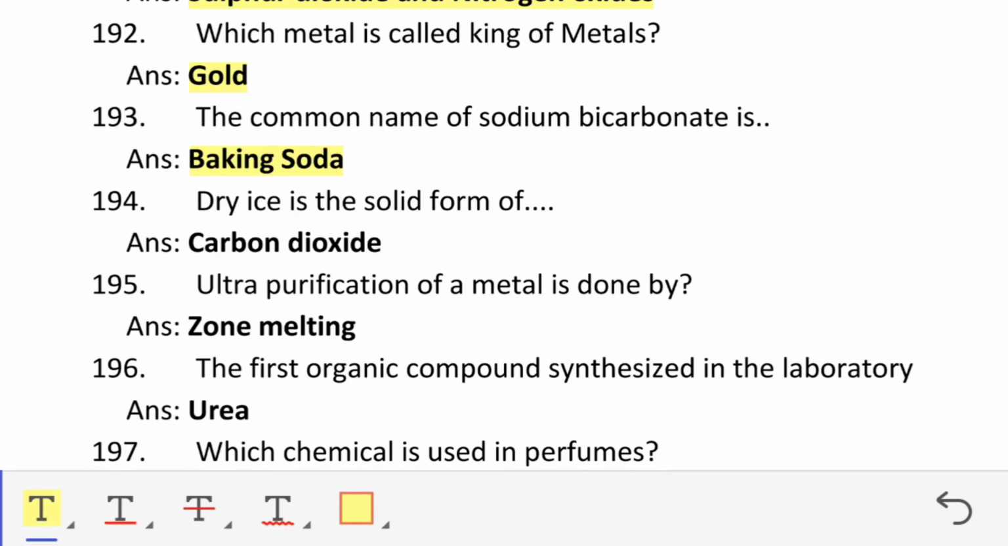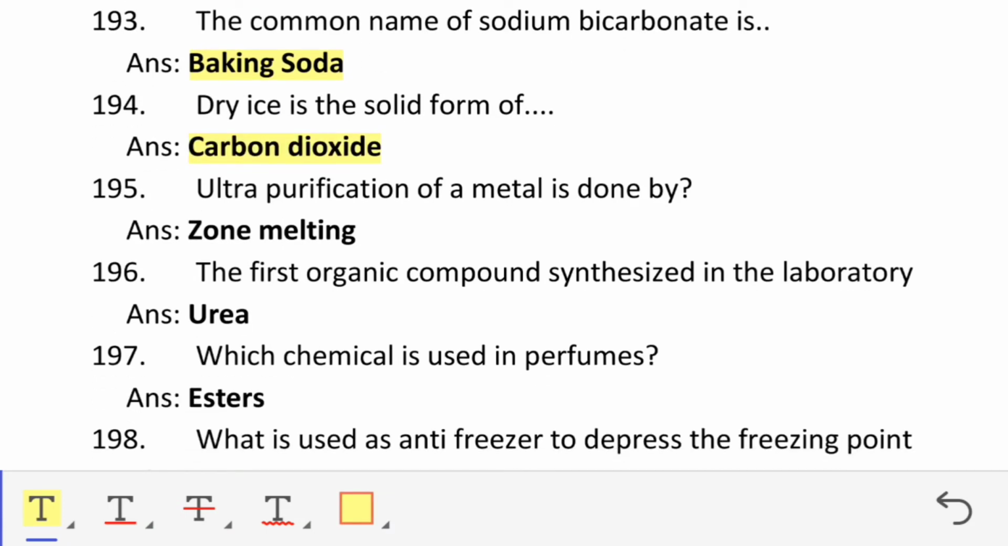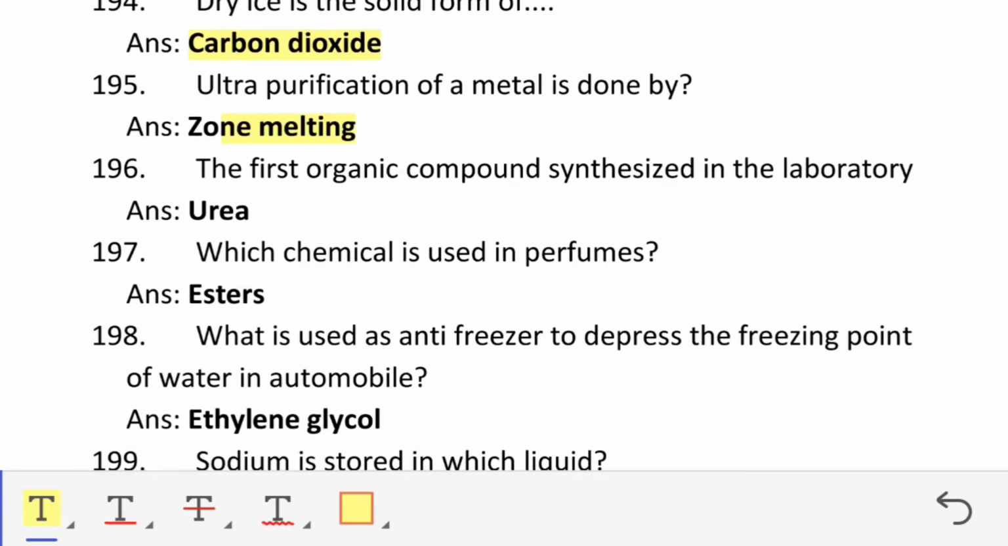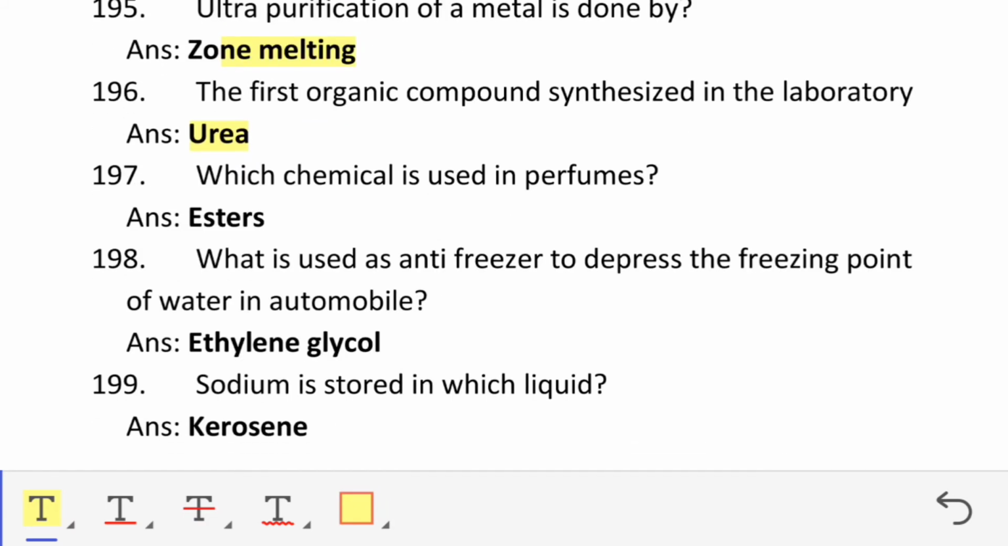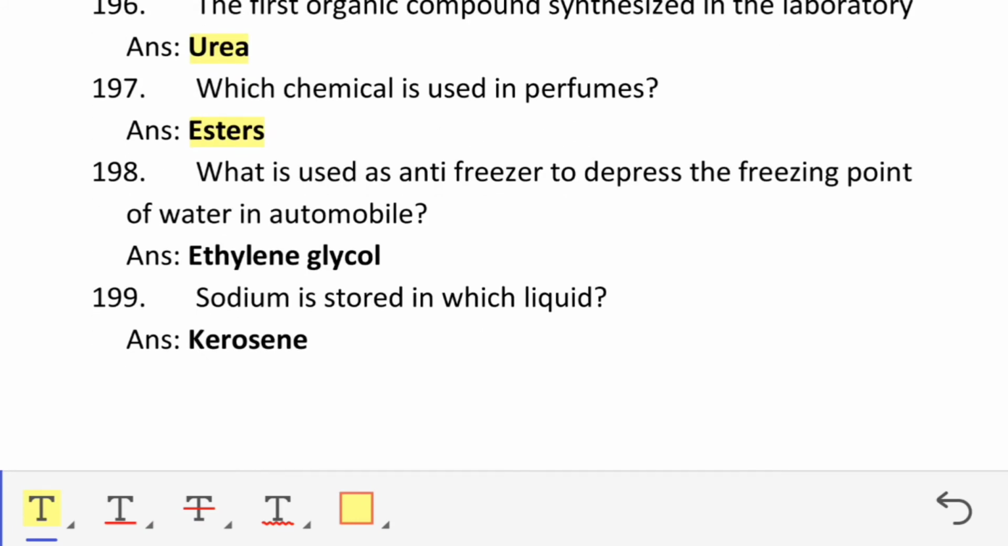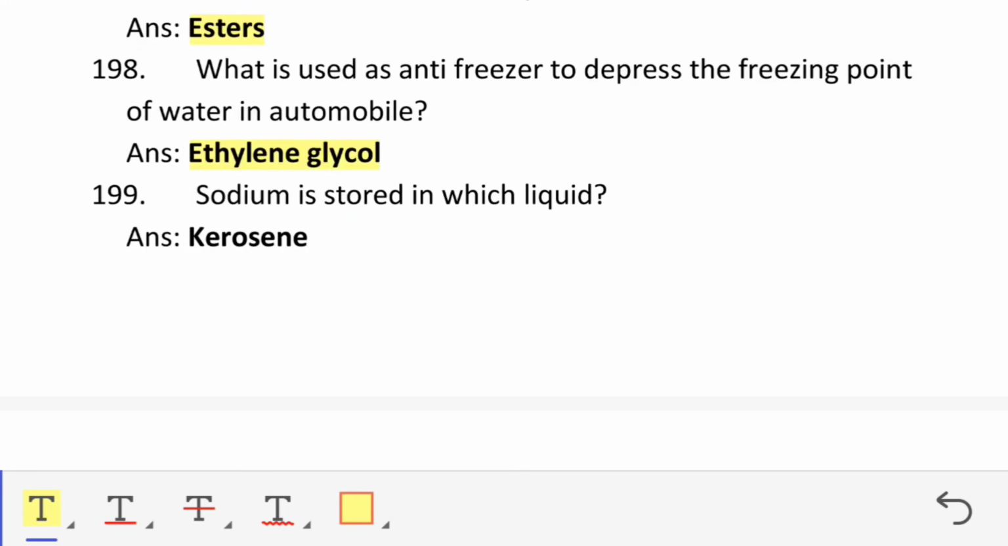Dry ice is the solid form of carbon dioxide. Ultra purification of a metal is done by zone melting. The first organic compound synthesized in the laboratory, urea. Which chemical is used in perfumes? Ester. What is used as anti-freezer to depress the freezing point of water in automobile? Ethylene glycol. Sodium is stored in which liquid? Kerosene.